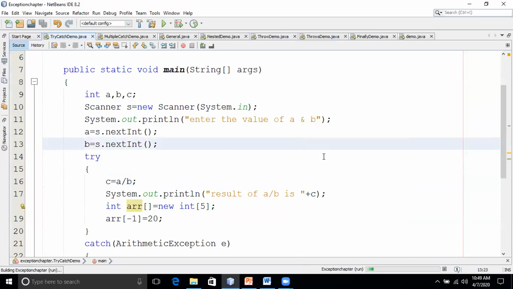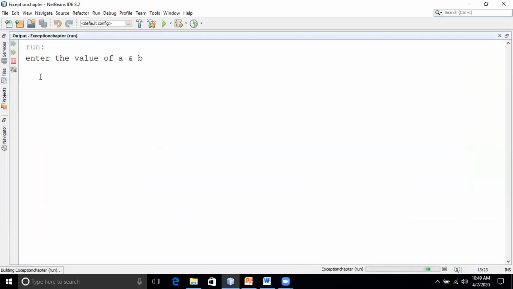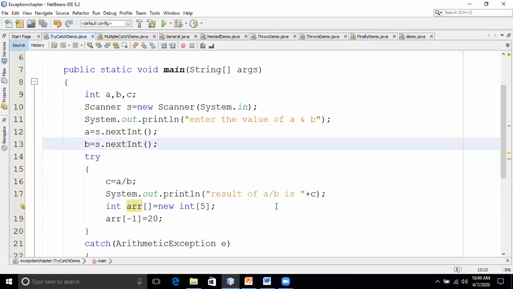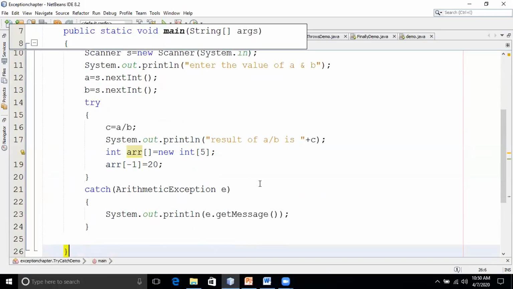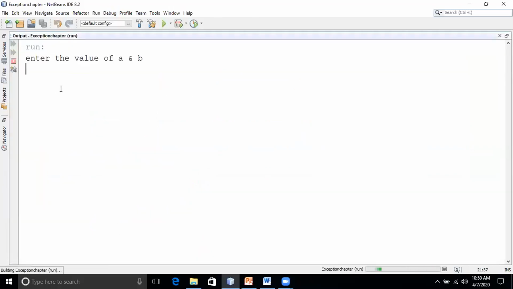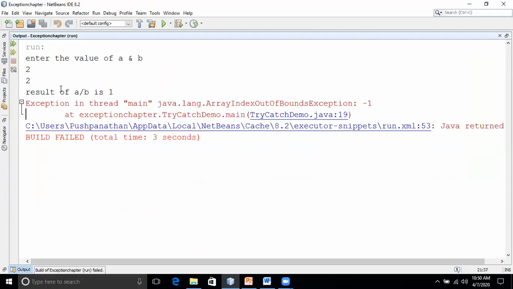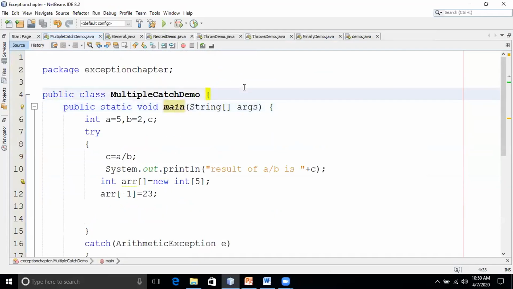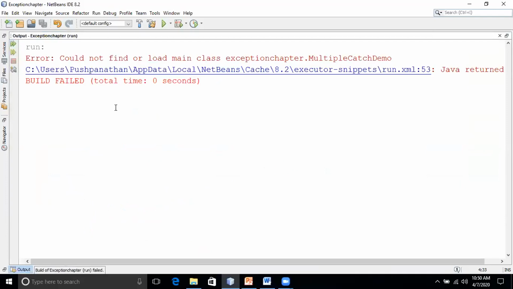Suppose that statement is not throwing the exception. Let me give 2 and 2. Now you see. One second. We have got the exception, right? Why is it throwing that? Okay. So let me give 2 space 2. It's coming like this. One second. Let me close this file. Sorry, students. Just a minute.